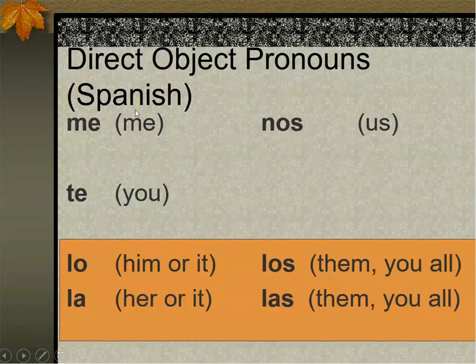So me would be like me, te, you informal, lo, him or it, la, her or it. And lo and la could also be used for you formal, okay? Nos, us, los, them, or you all, las, the same thing, them or you all.